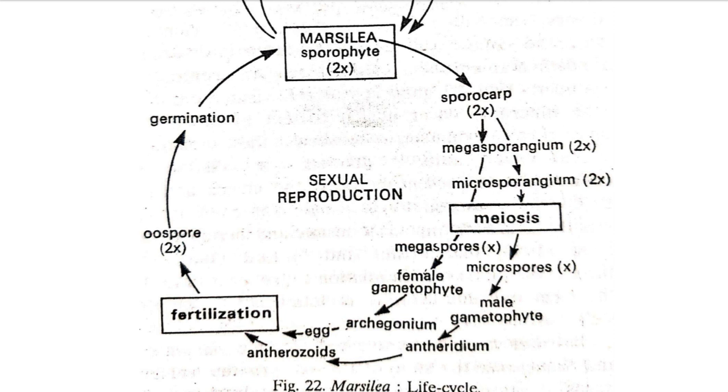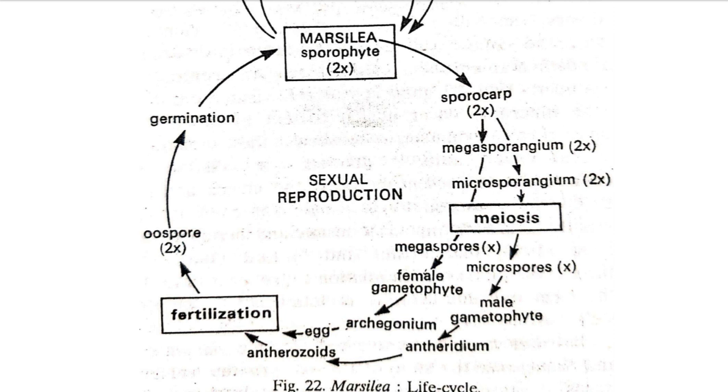The male gametophyte produces the antheridia, and the female gametophyte produces the archegonium. The archegonium has a single egg, and the antheridia produce many sperms, which are also called male gametes. They are multiflagellated and motile, and when the antheridia rupture, the sperms ooze out and the archegonium matures.